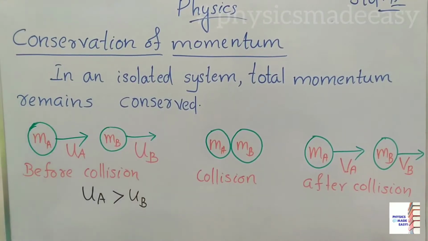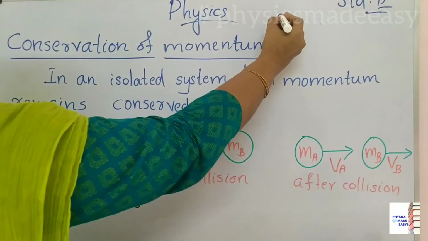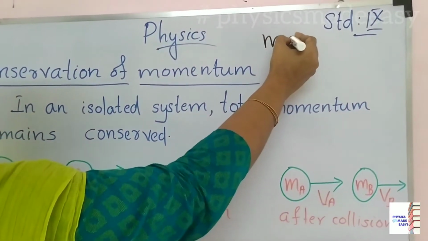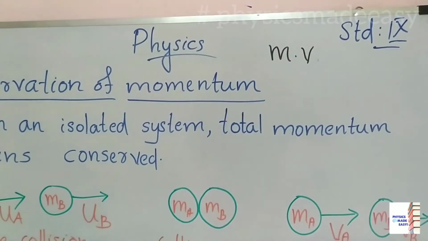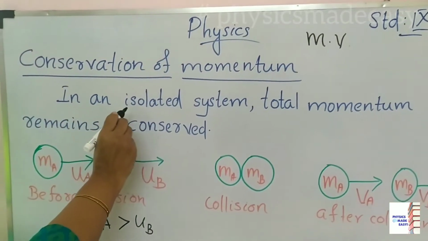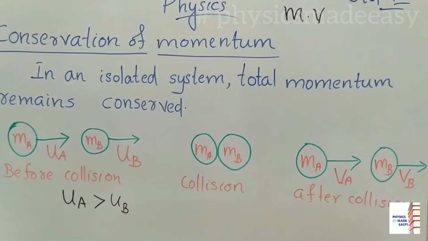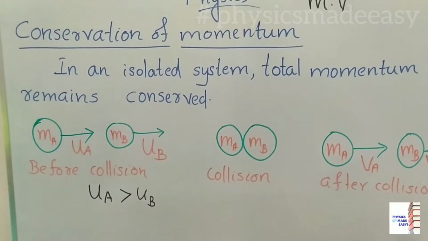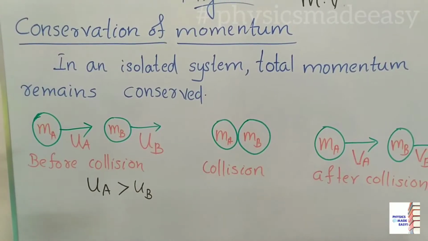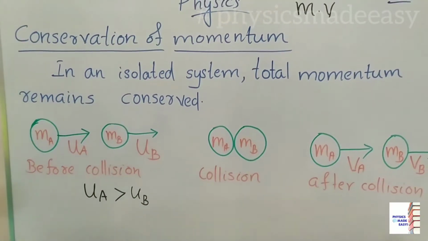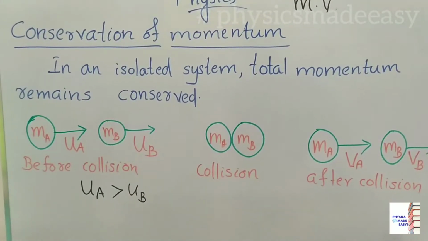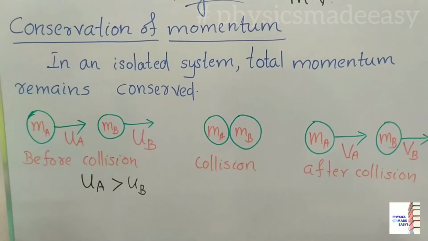You know what is momentum? Momentum is the product of mass and velocity. Here in an isolated system, what do you mean by isolated system? There are no other external forces. In a system, no unbalanced external forces means we can say that it is an isolated system.